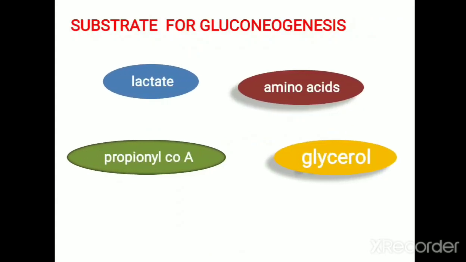So just write this for substrate. The first one is lactate, that is the major substrate for gluconeogenesis. The second one is glucogenic amino acid. So all amino acids except leucine are glucogenic. The third substrate is propionyl CoA. So propionyl CoA is produced by the metabolism of short-chain fatty acids, also the metabolism of valine, isoleucine and threonine. And the fourth substrate is glycerol.